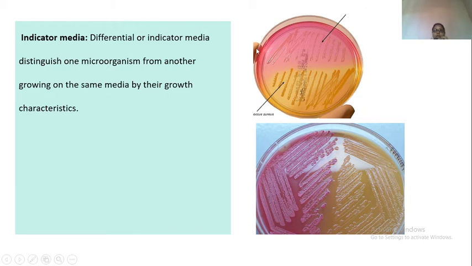So you see, because of the presence of this indicator dye, you can differentiate between lactose fermenting and non-lactose fermenting bacteria. Similarly here, this is mannitol salt agar. You see pink colonies and you see yellow colonies. Staphylococcus aureus gives yellow colonies on mannitol salt agar, and coagulase negative staph gives pink colonies on mannitol salt agar. So because of the character of this dye, you are able to identify the organism. This is called indicator medium.